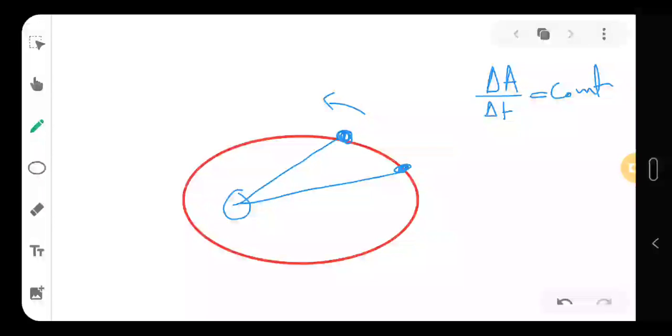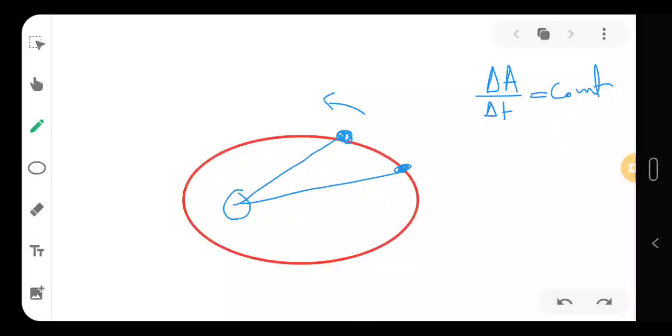So okay, now think that the arc length is considered as a straight line. It can be considered as a straight line when the planetary object has moved a significantly lesser amount. So this curved line can be taken as a straight line.